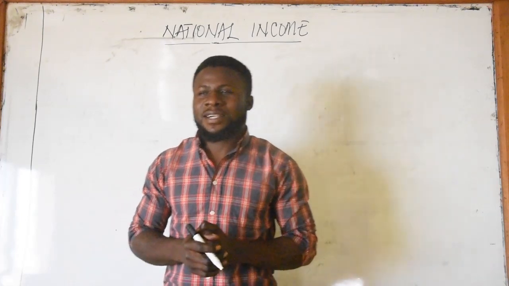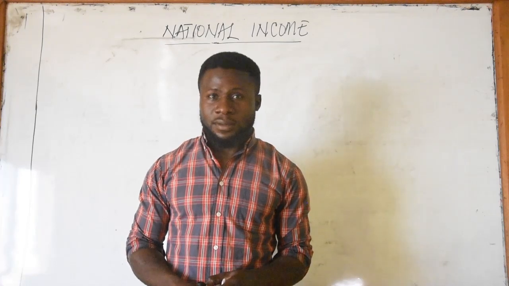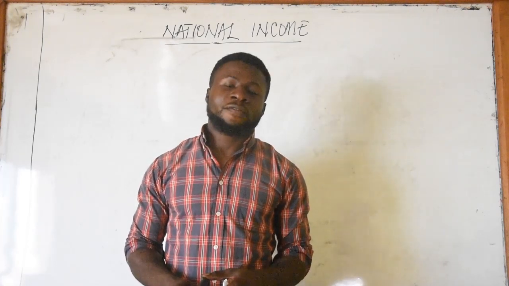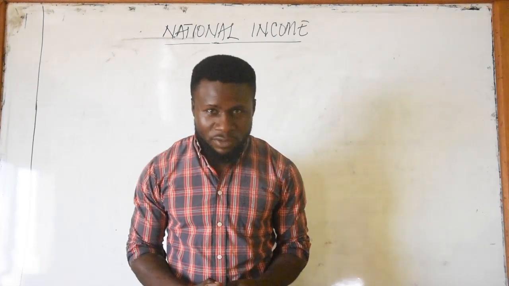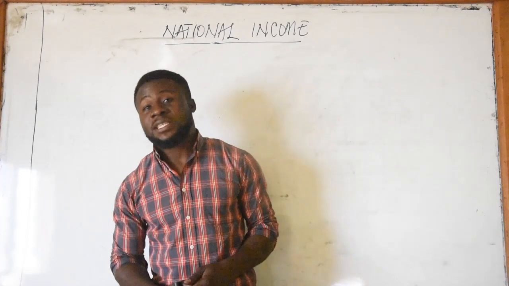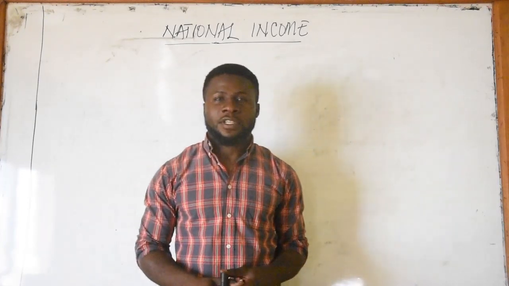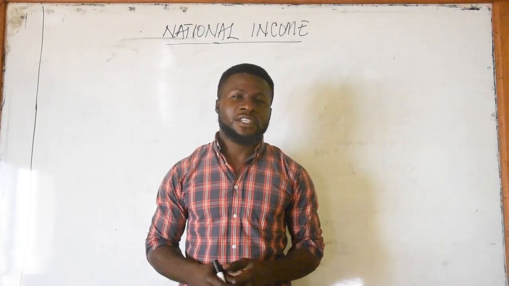What is national income? National income is not the total volume of goods and services produced by a country. Neither is national income the total amount of money existing in a country, because I know most students always give this explanation or this definition.